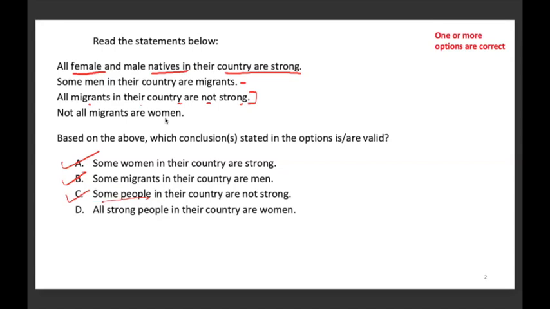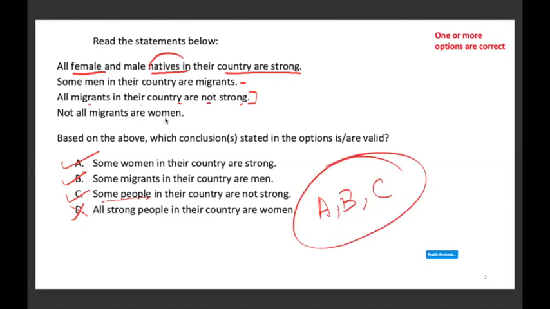Last: all strong people in their country are women. This is wrong because we are given female and male natives in the country are strong. Only natives, not all women. So D is wrong. The correct answer is A, B, and C. All three are correct. Okay, we'll move to the next one.